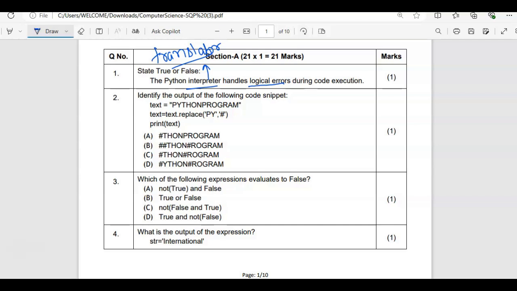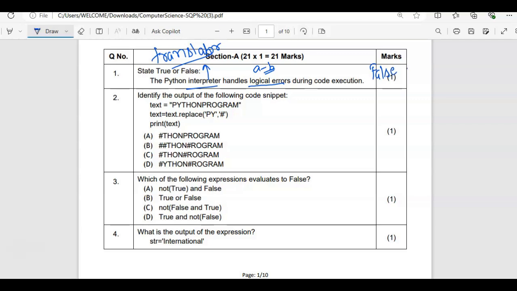So do you know what all errors are called the logical errors? In the logical part some error is there. As such your code is correct for syntax. Syntactical there is no error, but there is an error in logical part of the code. So logic is like, suppose they were asking you to find the addition and you wrote a minus b. So do you think this error will be removed by the interpreter? No. Logical error is handled by the user only. Syntactical errors are handled by the interpreter. So this is false.